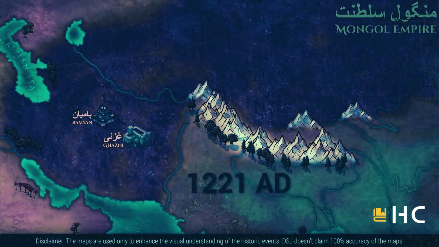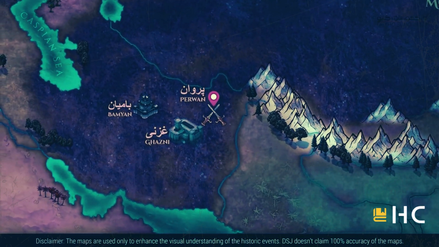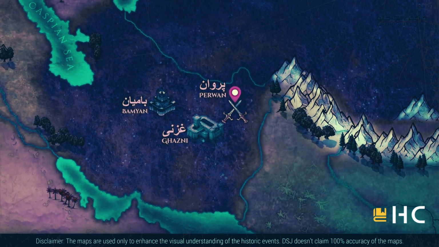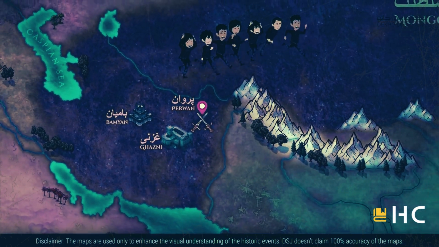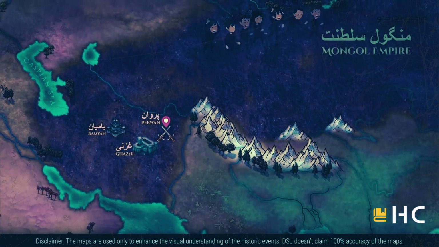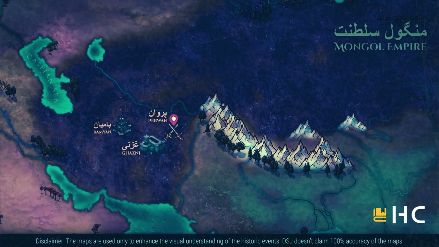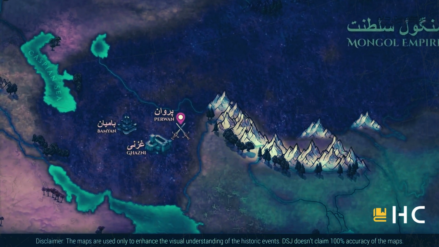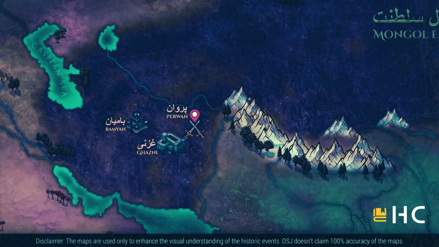Both armies faced each other in Parwan province in 1221. The Mongols suffered one of the worst defeats in their history. Thousands of Mongol soldiers were killed, and the rest of the army fled the battlefield. Nearly 1,500 years after Alexander the Great's death, another great conqueror was defeated in Afghanistan. When the news of this defeat reached Genghis Khan's camp, he realized his mistake.